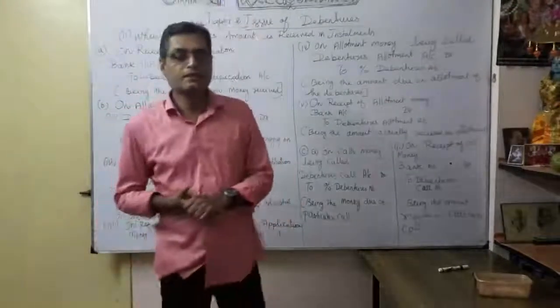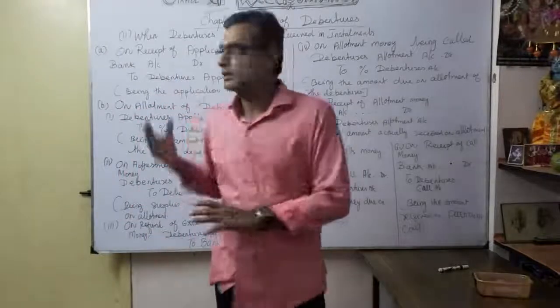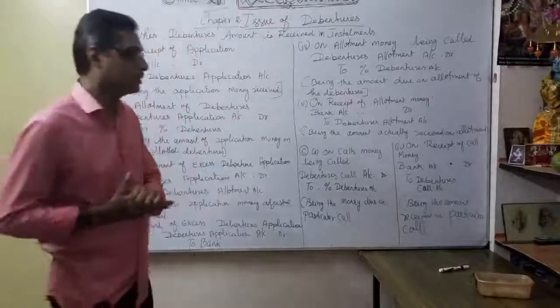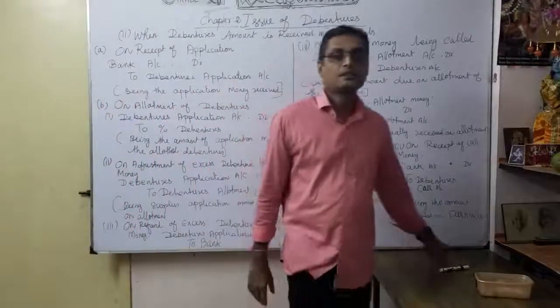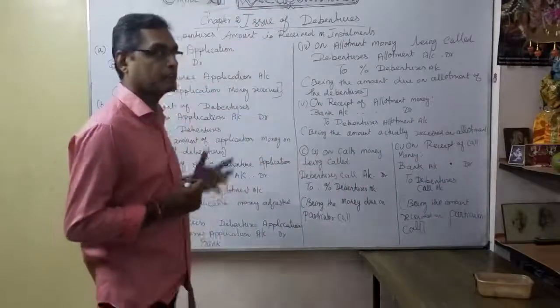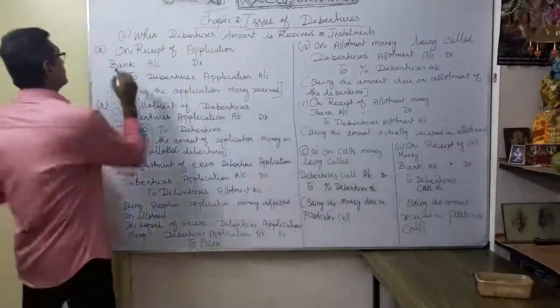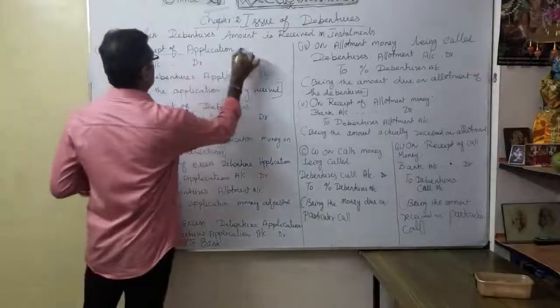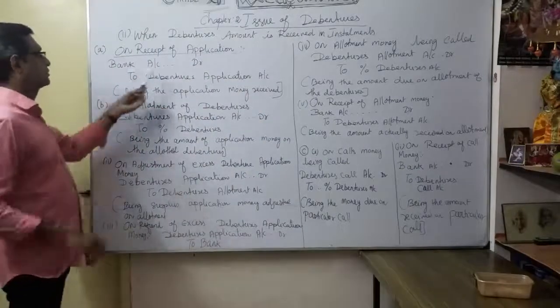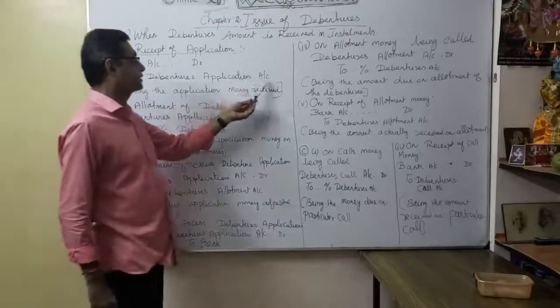So earlier we discussed when the debentures amount is received in lump sum. Now, whenever debentures are received in installments, how will the journal entry be? As you know very well, first, on receipt of application, what is the entry? Bank account debit to debentures application account.